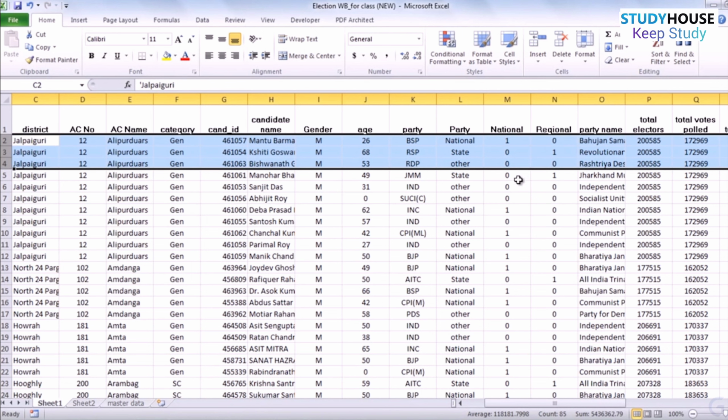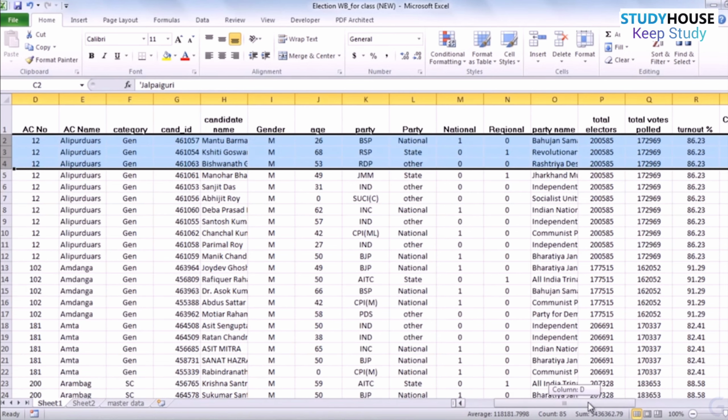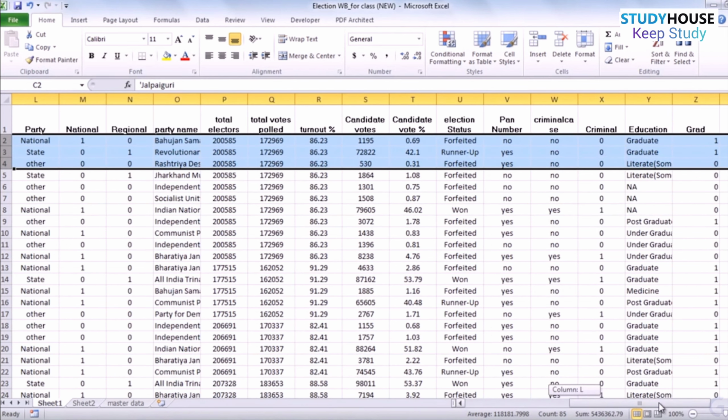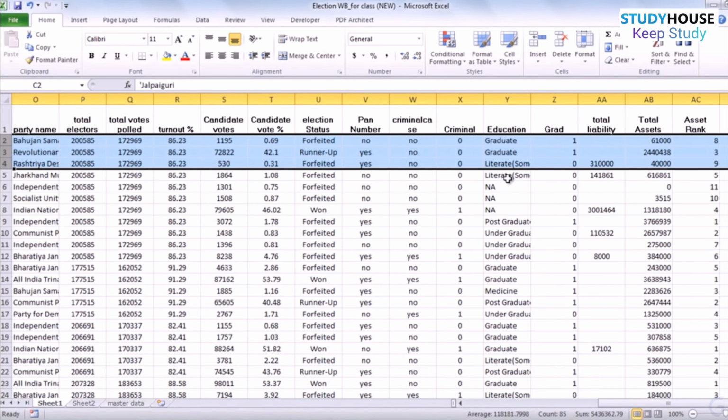So what you actually have is a grid where you get some 1s here and some 1s here, some zeros, and there will be some entries where both of them are 0. Okay. So that's step 1 when we have coded this. We are going to follow the same rule to also code the others. In particular, I'm going to put zeros and ones against criminal. Anybody who has a criminal record will have a 1, others will have 0. I simply code the education as if you are a graduate and above, you get 1, and if you're not, then you get 0. The total assets, I just keep it that way.